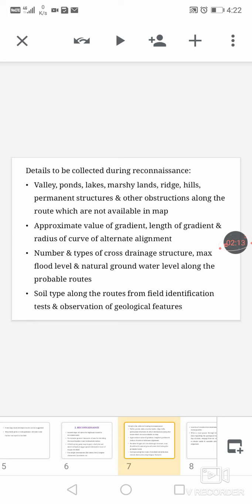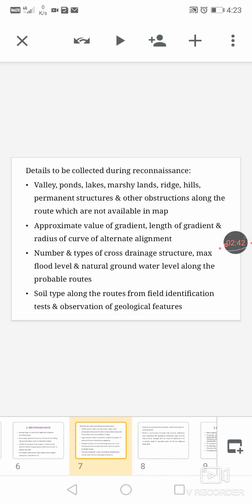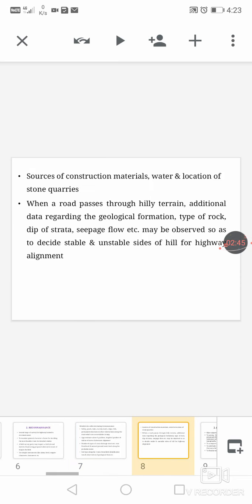Valleys, ponds, lakes, marshy land, ridges, hills, permanent structures and other obstructions along the route which are not available in the map. Approximate value of gradient, length of the gradient and radius of curve of alternate alignment. Number and type of cross drainage structures, maximum flood level and nature of groundwater level along the probable routes. Soil type along the routes from field identification, test and observation of geological features. The sources of construction material, water and location of stone quarries.